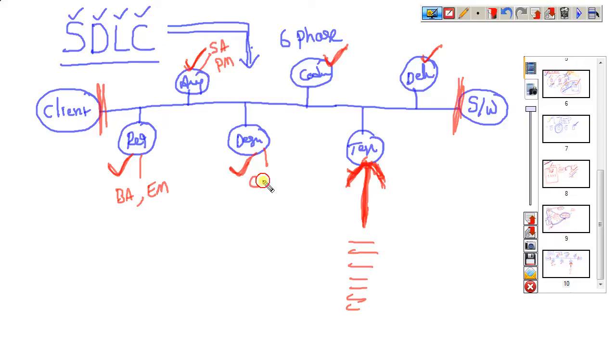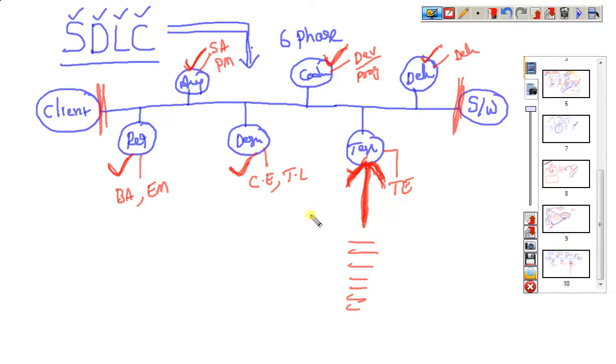Designing phase, chief architect engineer and team lead will be involved. Coding phase, developer or programmer will be involved. Testing phase, test engineer will be involved. Delivery phase, deployment engineers or installation engineers will be involved. So what work will each of these roles be doing here?